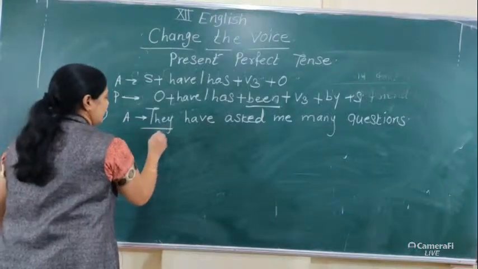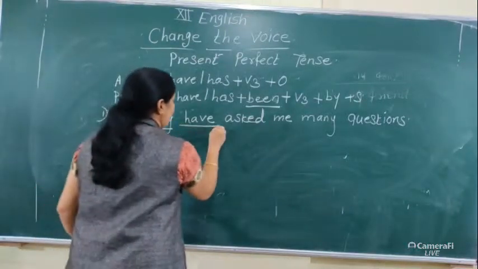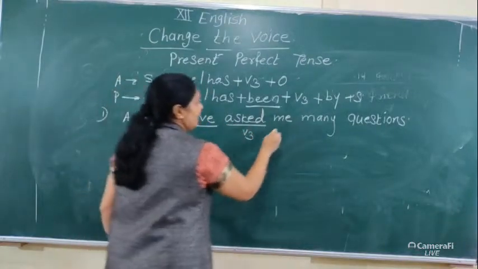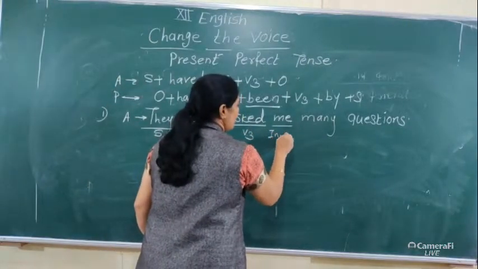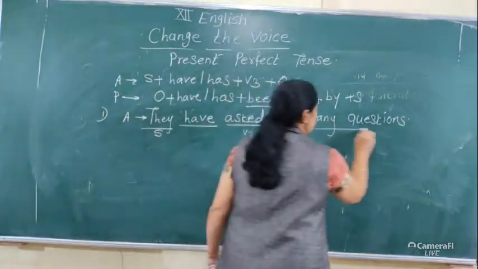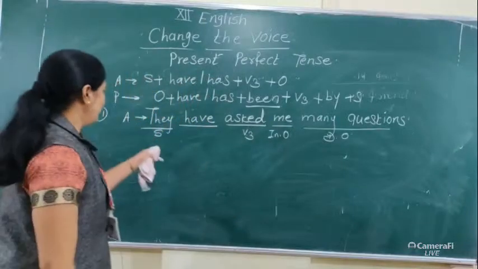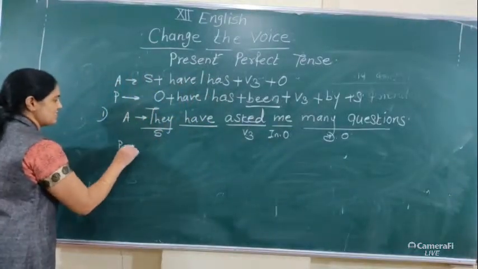"They" is the subject, "have" is the helping verb, "asked" is V3, then "me" is the indirect object and "many questions" is the direct object. This means there are two answers in passive voice.